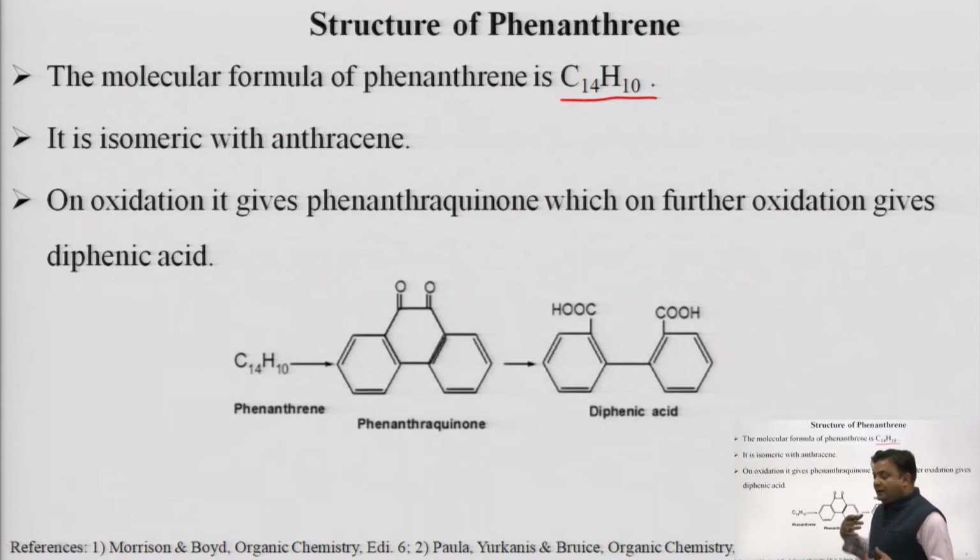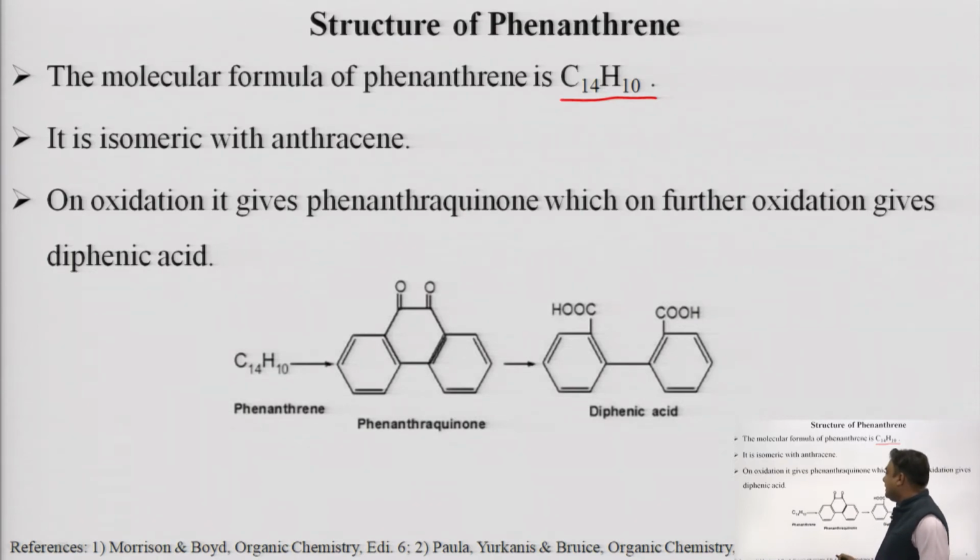Then, for establishing the proposed structure, we have to go for some chemical reactions, because the product formed after a certain chemical reaction supports the proposed structure of phenanthrene.